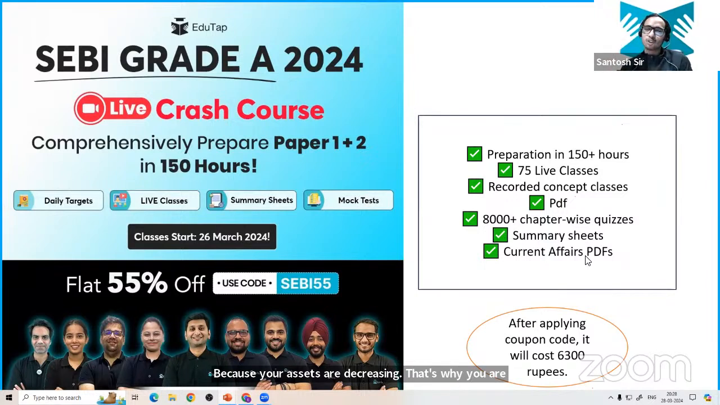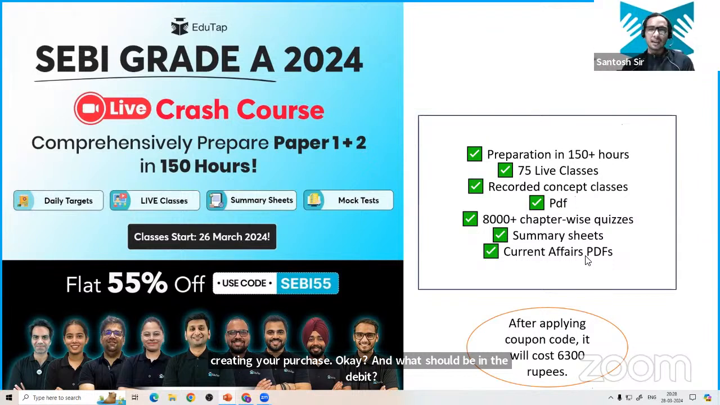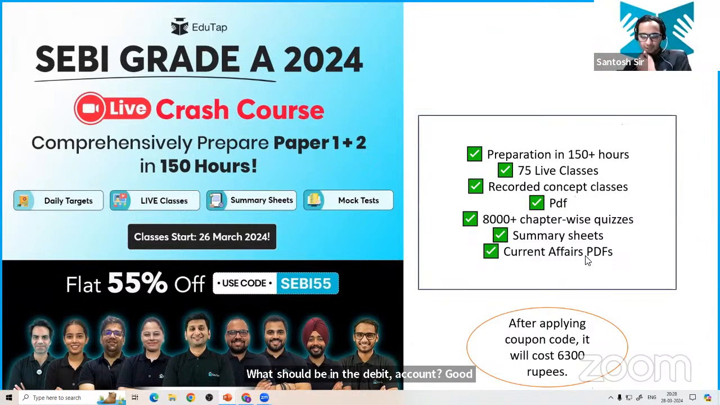And what should be in the debit? What should be in the debit account? Goods given for charity account, right? That is easy. Okay, Akshay, your doubt is clear.